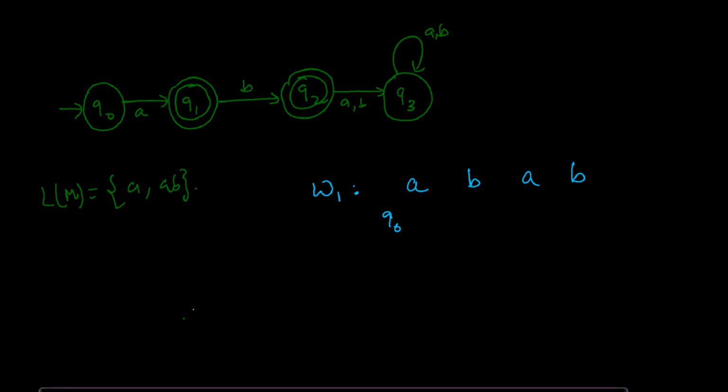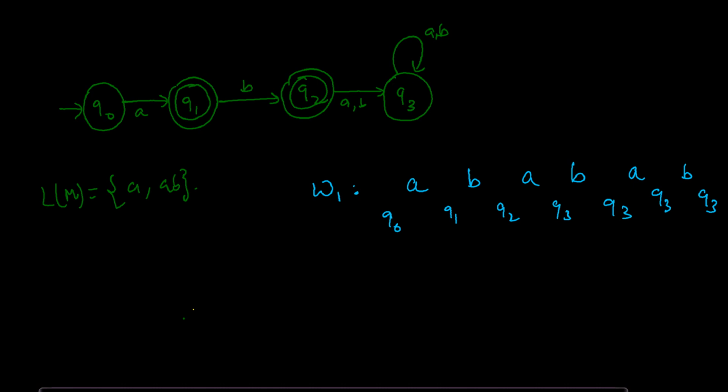When you see A, you go to Q1, from Q1 you go to Q2, and from Q2 you go to Q3, and then Q3 will repeat. For W1, Q3 repeats on B, it will repeat on A also. Let's say the string continues with A, then it stays at Q3, it sees B, it stays at Q3, because Q3 is a dead state. Whatever comes, it stays at that place.